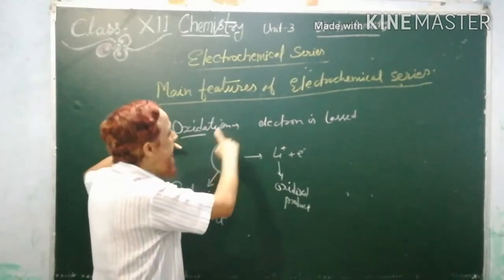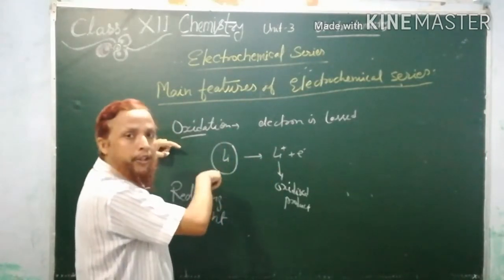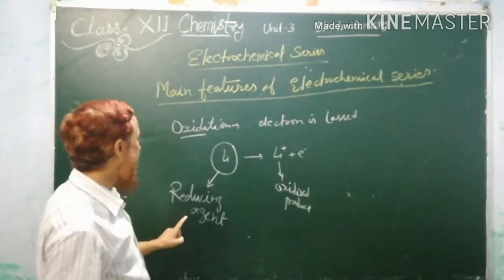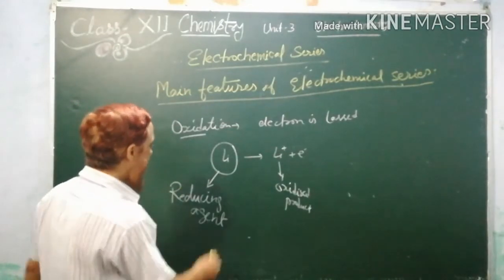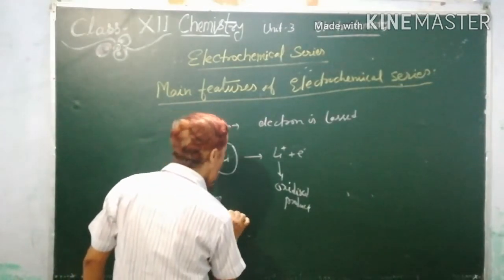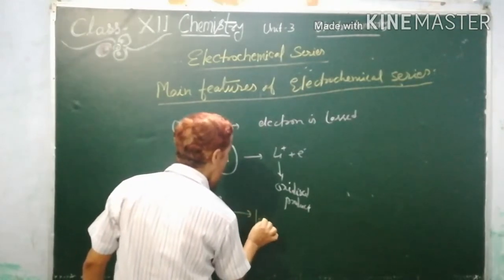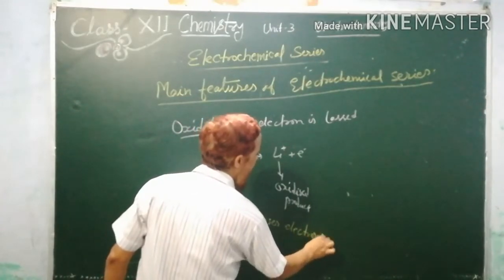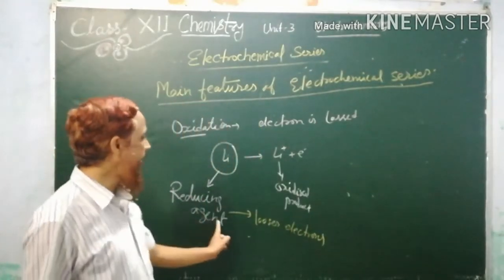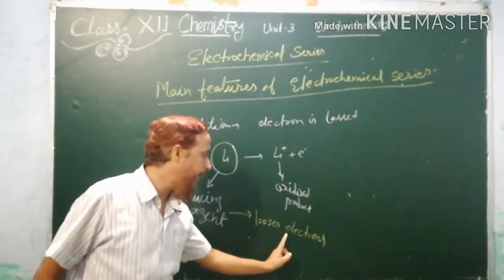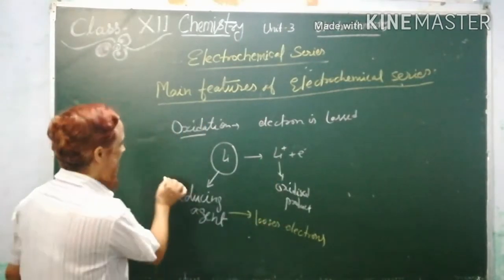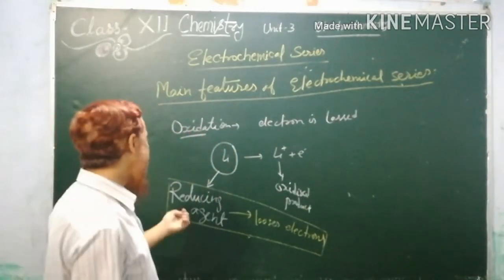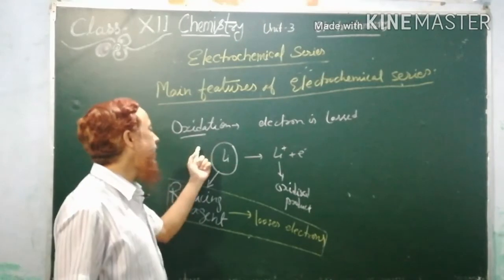The reactant which will oxidize will work as the reducing agent. So remember, this is important, this is what will be termed the reducing agent. It means reducing agents lose electrons. Reducing agents have a tendency to lose electrons. This is important, you will learn. Where can we find a reducing agent? In the process of oxidation.